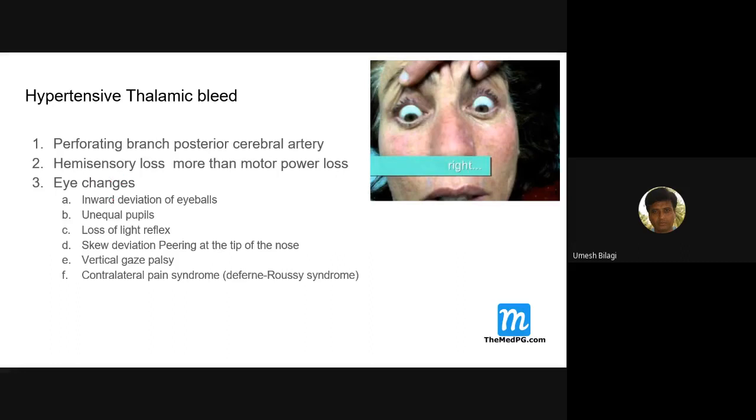The eyes show inward deviation, and see here, it's more inward, and down, looking down. Unequal pupils, loss of light reflex, skew deviation. He'll be looking at the tip of his nose. This guy is trying to look at the nose. Vertical gaze palsy. Where do you get horizontal gaze palsy? I told you in the last class.